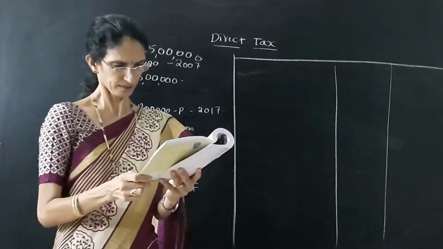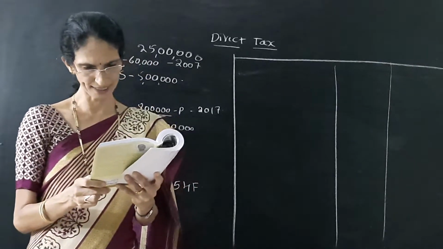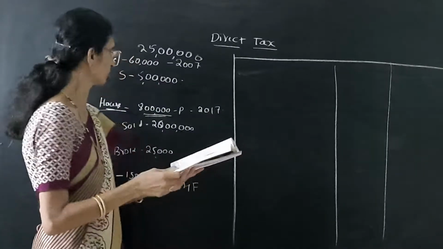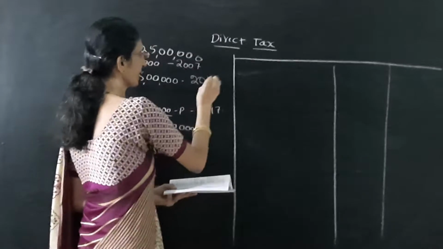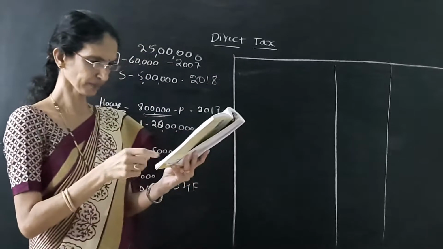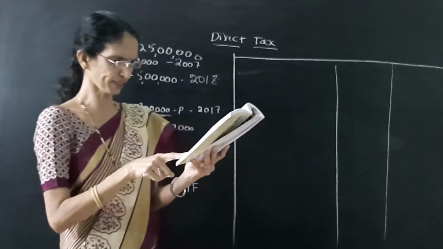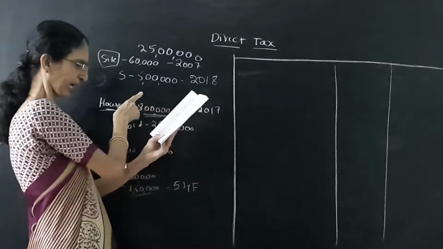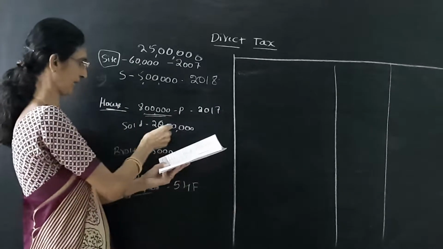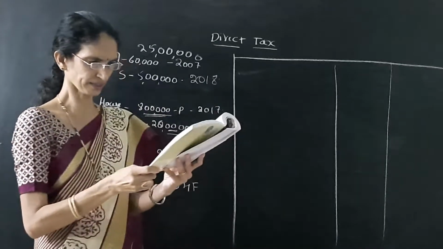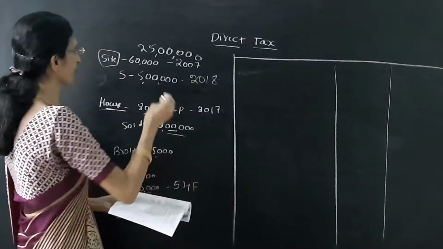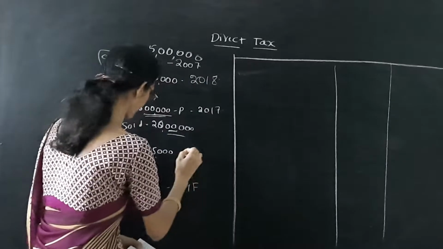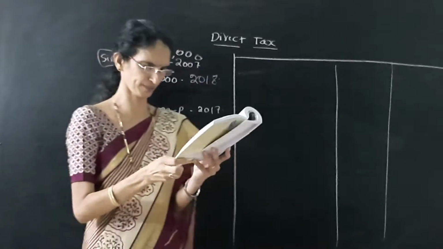He sold the entire property in December 2018, and paid a total brokerage of rupees 25,000.